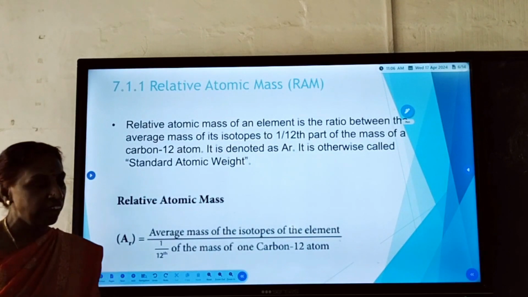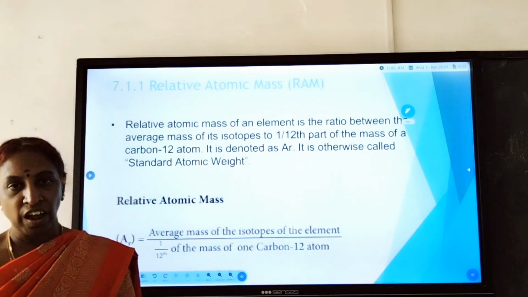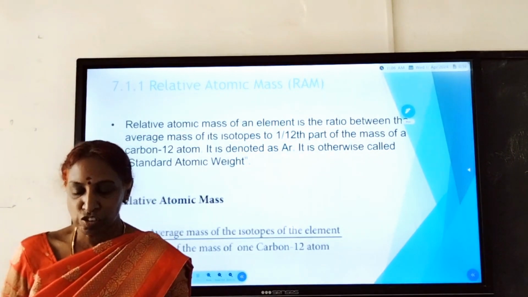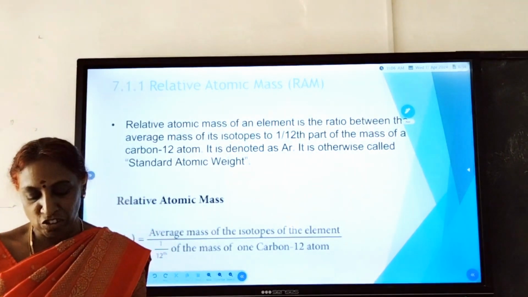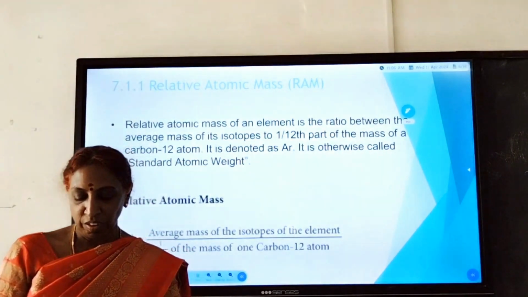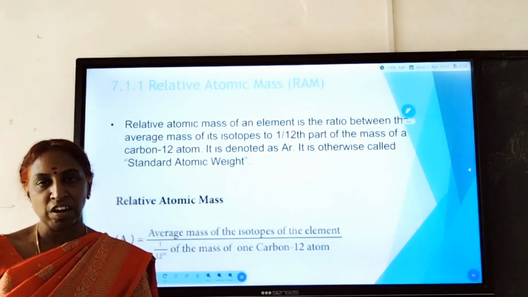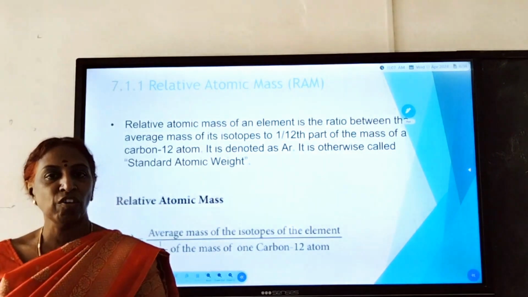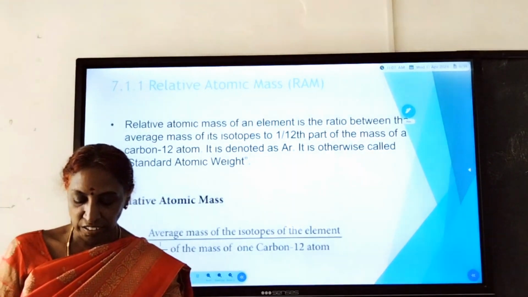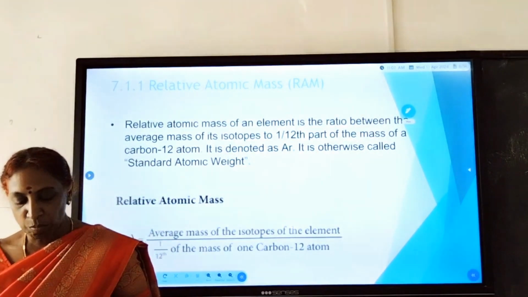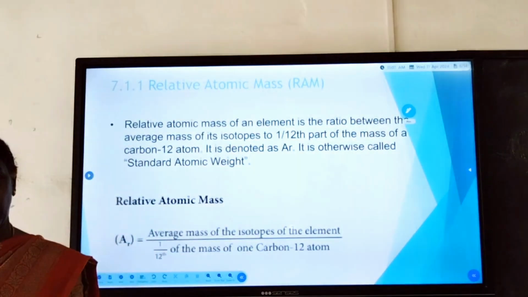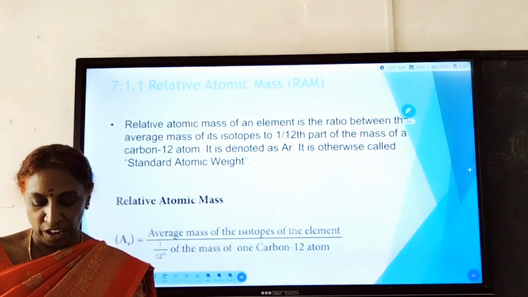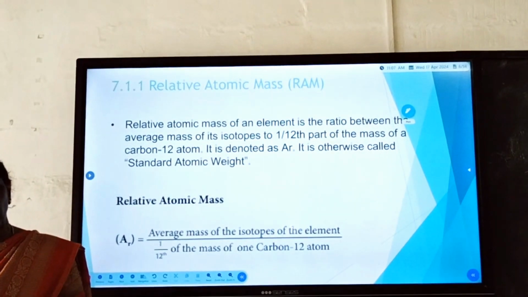Next, coming to the relative atomic mass. In the early days, chemistry scholars used to measure the atomic mass of an atom relative to another element. By using one element, they found out the atomic mass of the other element. They measured the atoms of two or more elements at one time. They kept one element as a standard, and in this way they obtained relative atomic masses.